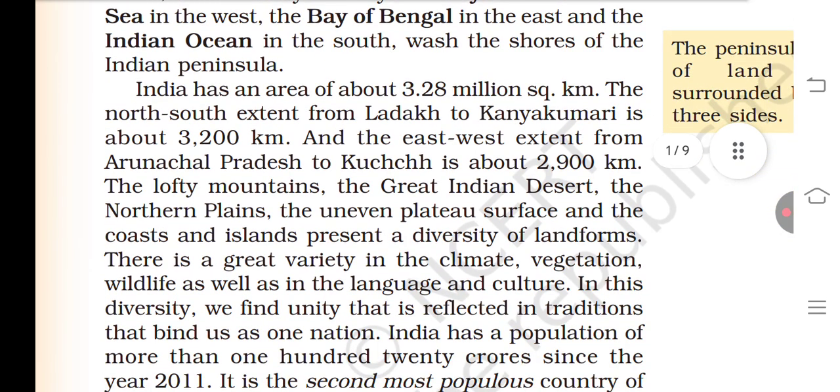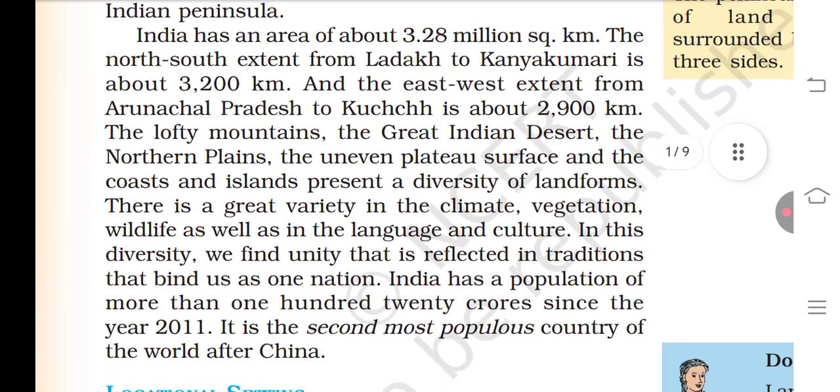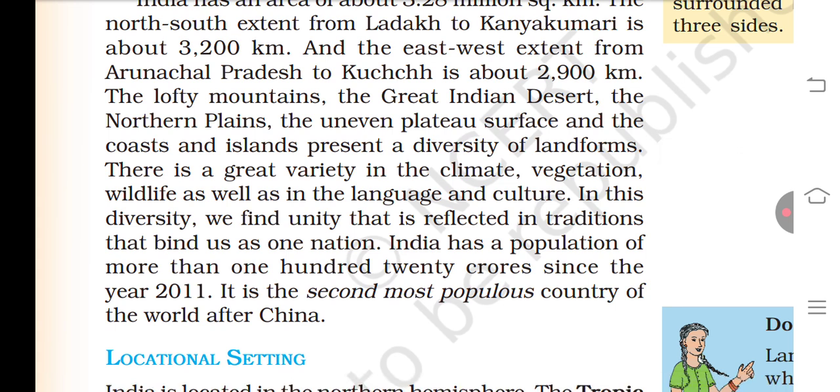India has an area of about 3.8 million square kilometers. The north-south extent from Ladakh to Kanyakumari is about 32 kilometers, and the east-west extent from Arunachal Pradesh to Kutch is about 29 kilometers. The lofty Himalayas, the Great Indian Desert, the northern plains, the uneven plateau surface, and the coast and islands present a diversity of land forms.